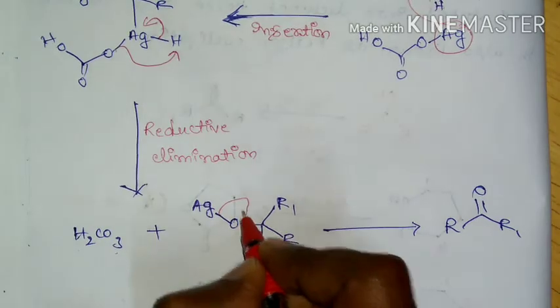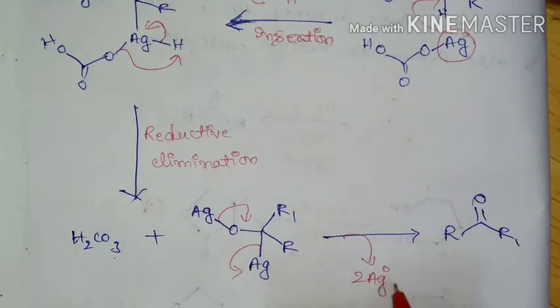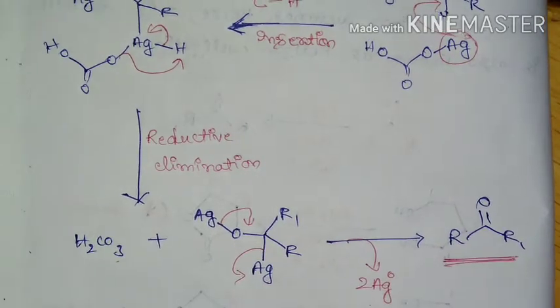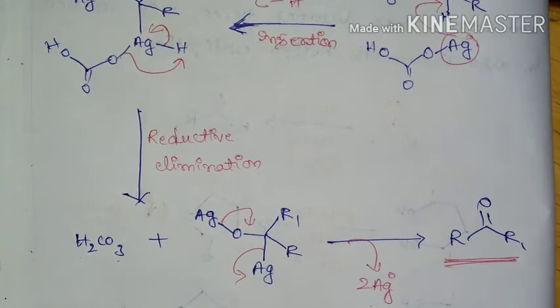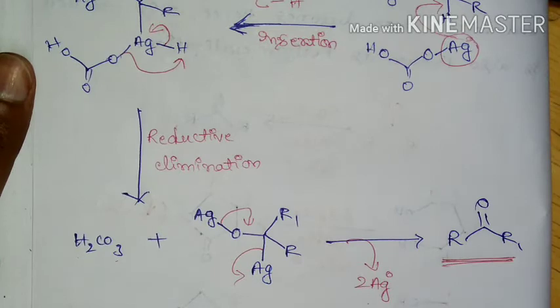Finally, this is going to lose silver and leads to the formation of ketone. So this is the mechanism of Fetizon oxidation.